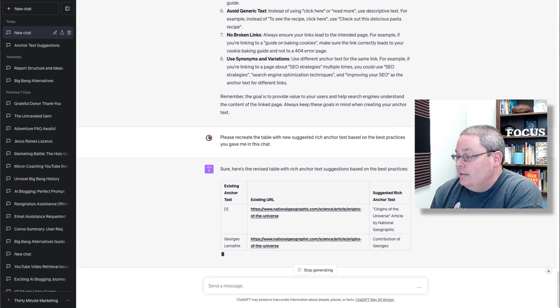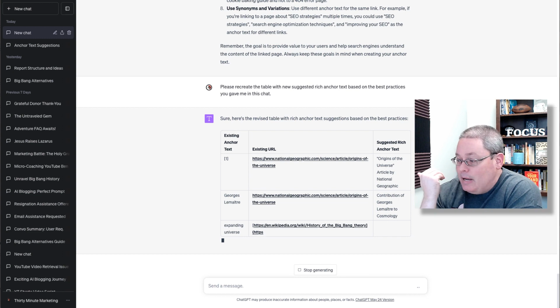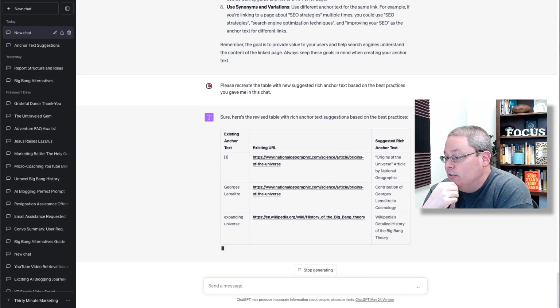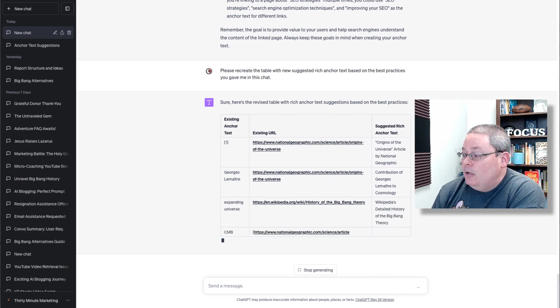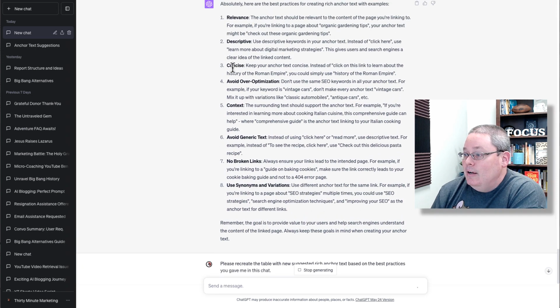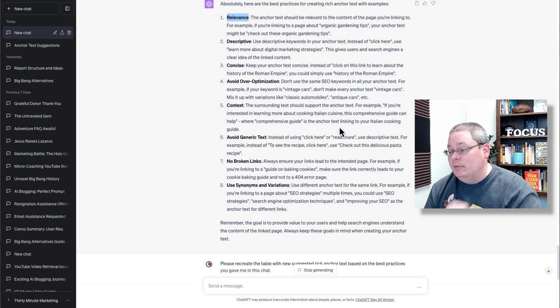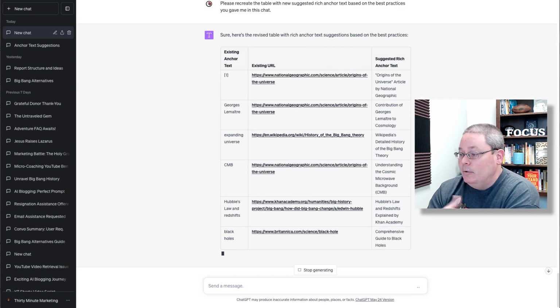Here it's starting to create the table. I don't know that it's going to be able to get this right. I don't know that it understands. I think I may have to pick one of the best practices and say, okay, I want you to be descriptive and use, like it says here, learn more about digital marketing strategies versus click here. Or I might need to call it out and say, hey, focus on relevance, because you can see here, it's basically doing the same thing.